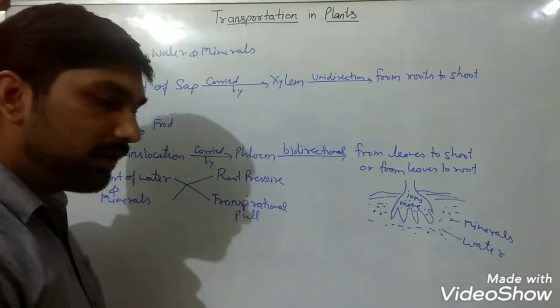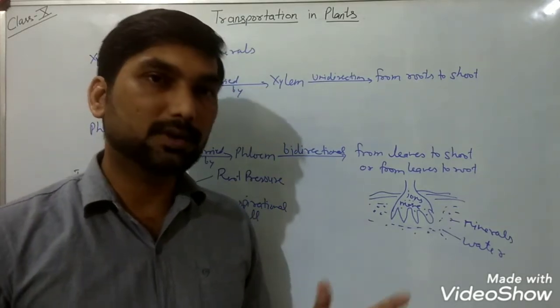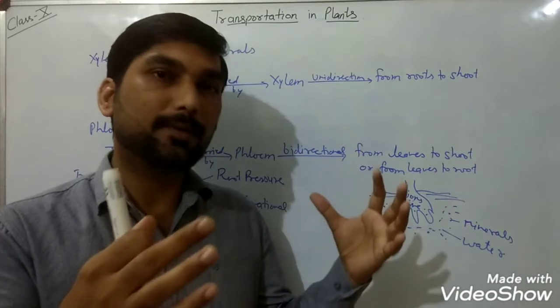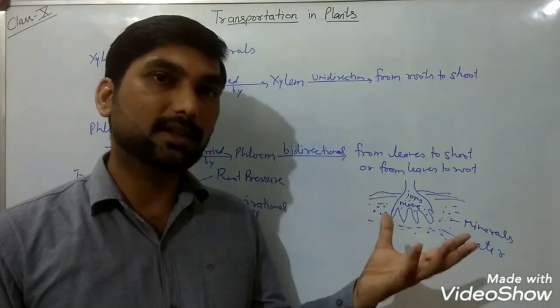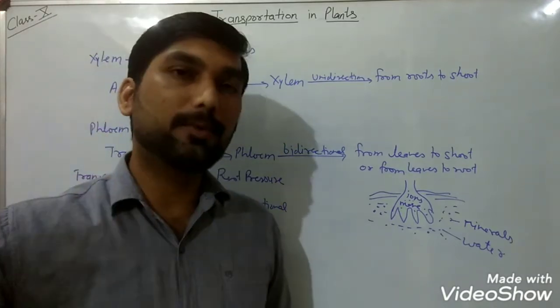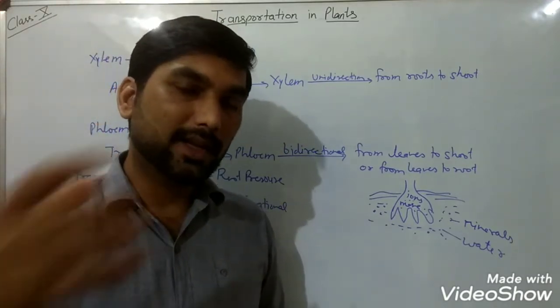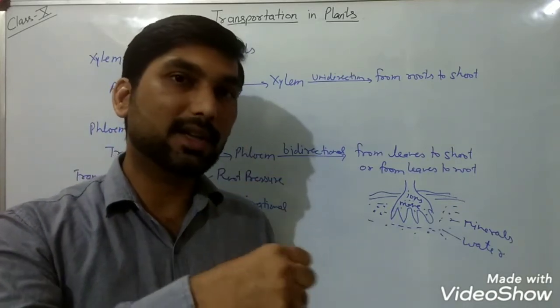Transpirational pull. So what is happening in transpiration? You know, transpiration is a process in which water is removed from the aerial part of the plant in gaseous form. When this water is removed from the flowers or the stems or the leaves, there will be a low concentration of water there.